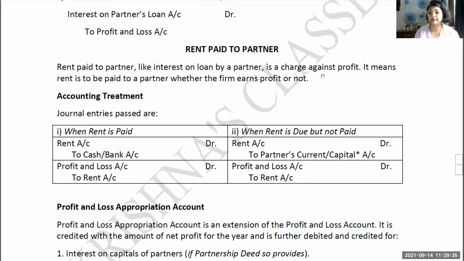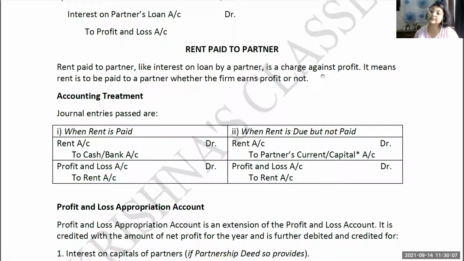Rent paid to partner. Why are we going to pay rent to the partner? See, the partnership may be run from the premises of one of the partners. So if we are running our business from one of the partner's place, then in that case, we need to pay rent to that partner. Whatever rent is charged for the same premises in the nearby locality or the same building, we have to pay this rent to the partner.